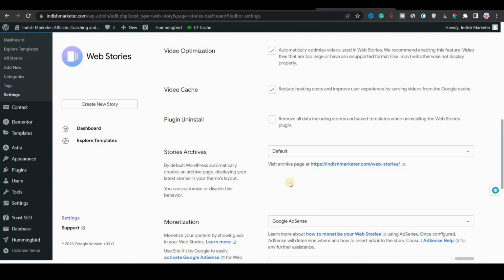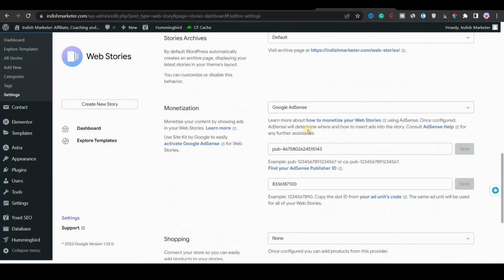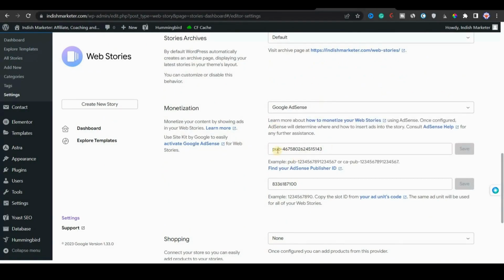Then you have monetization options. Next, you can monetize with Google AdSense. Other options are also here. Here you have to paste your publisher ID, that is, you have to go to your Google AdSense account. If you don't have one, you can create one, and then paste the publisher ID here. Then you have your ad units code.